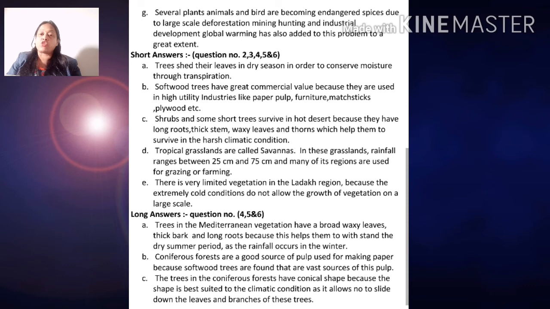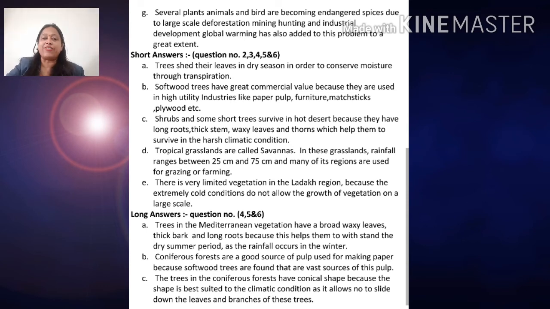The tropical grasslands are also called the savannas, and in this grassland rainfall ranges between 25 centimeter and 75 centimeter, and many of its regions are used for grazing and farming.